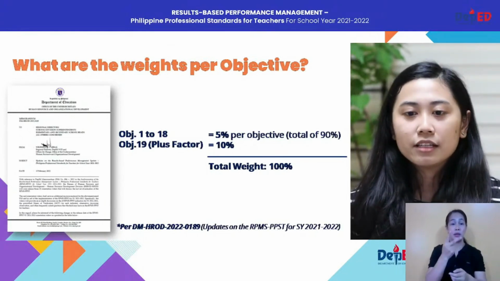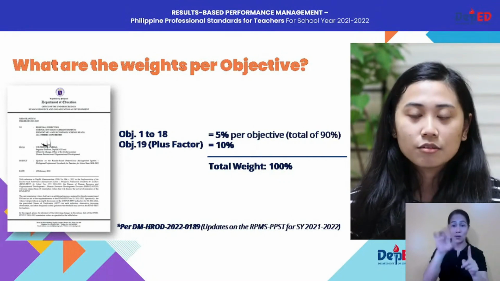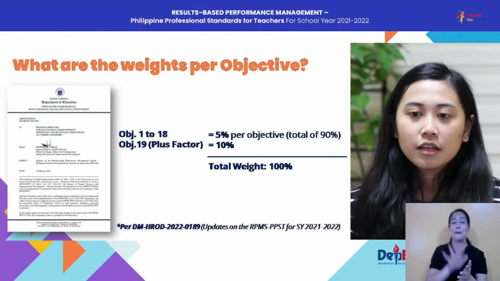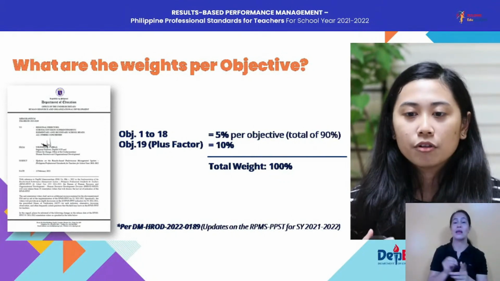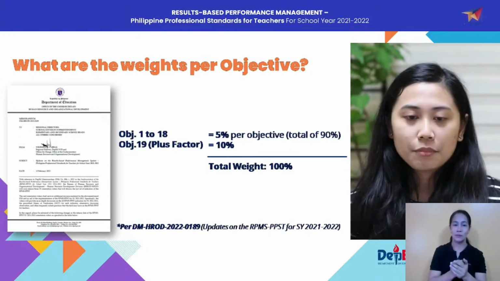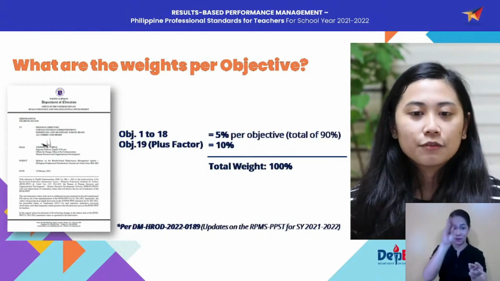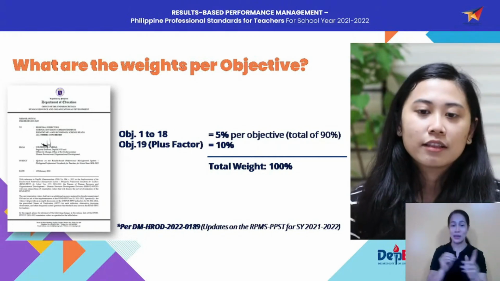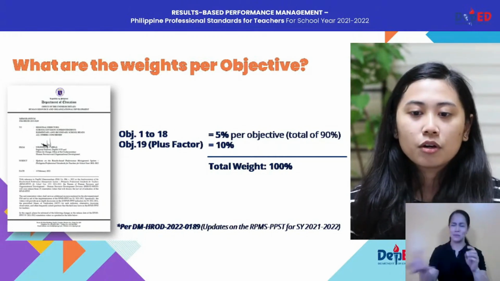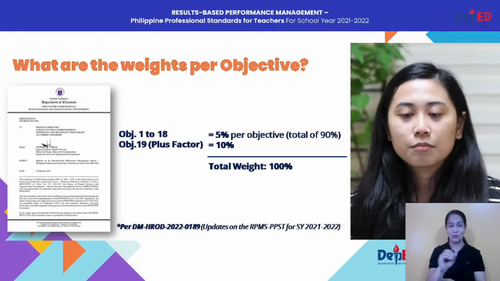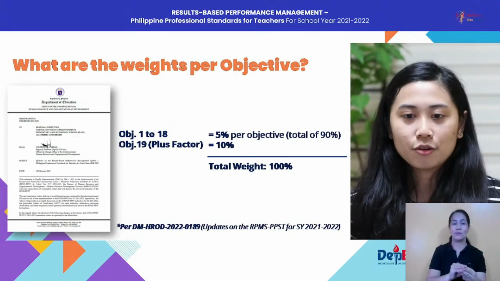objectives 1 to 18 is equal to 5%. So 5% per objective. And when you sum all those up, that will be a total of 90%. And for your objective 19, which is your plus factor, that's 10%. For a total weight of 100% for all 19 indicators.